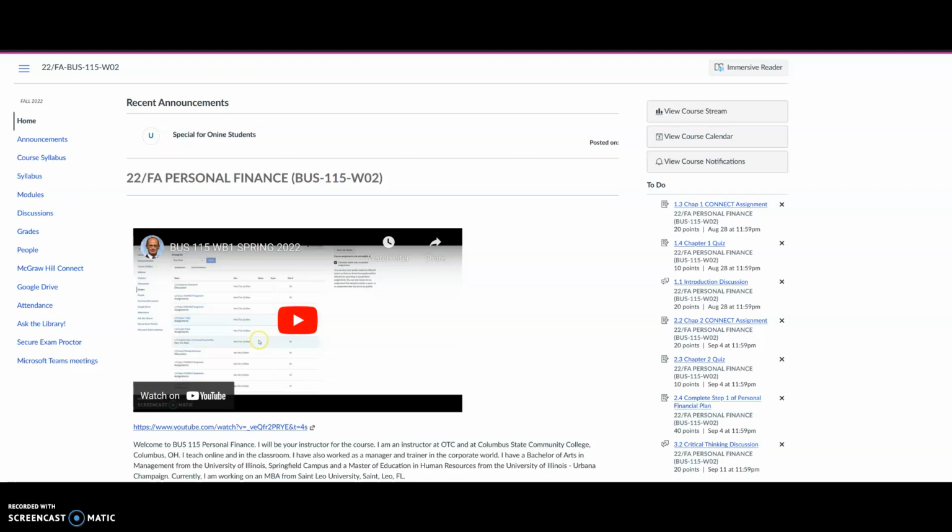When you log into the course, the first thing you're going to see is the home page, which you see here. I encourage you to take some time to explore each of the menu items in the left navigation column over here, especially if this is your first online class. Pay special attention to announcements and modules and discussion navigation link.